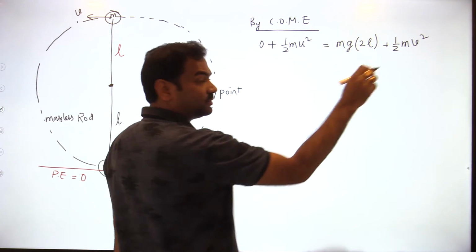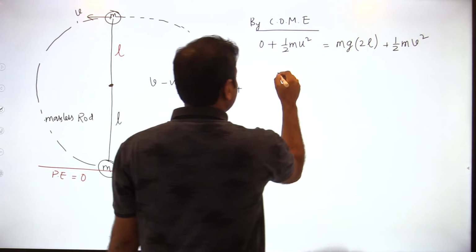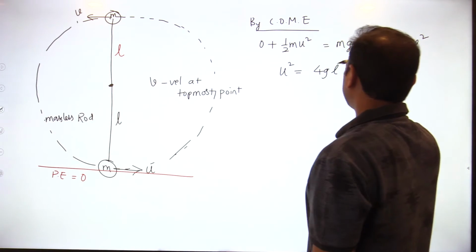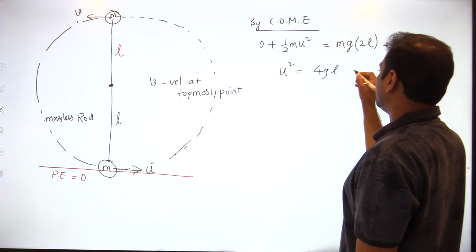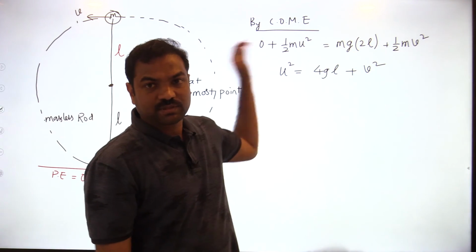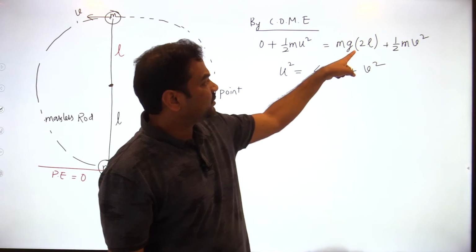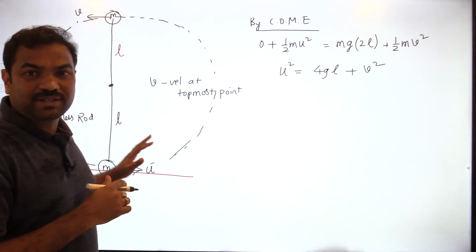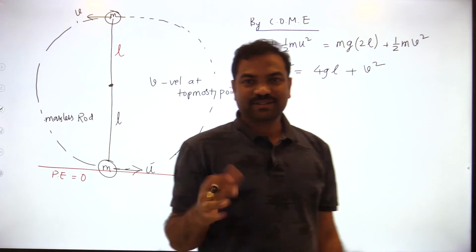Now multiply with the 2, cancel the m, then you will get u square is equal to, multiply with the 2, it is actually 2gl, multiply with the 4gl you will get, and this is v square. m will cancel out in all terms, so u square is equal to 4gl plus v square. Now, there is no need to write down that the tension is 0.